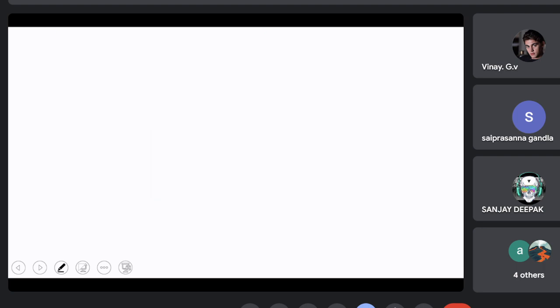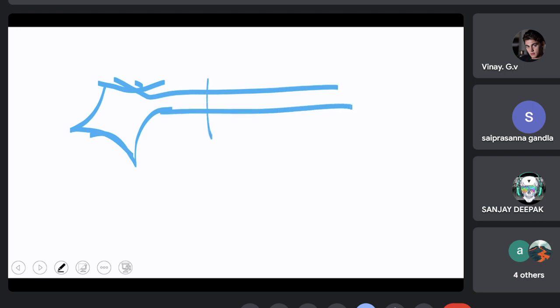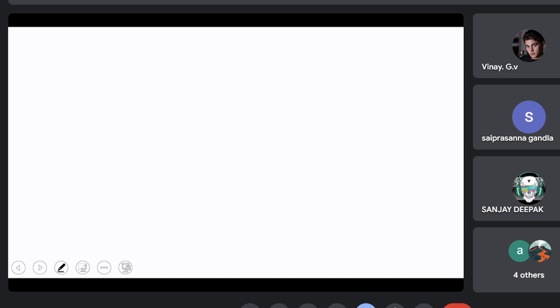Now let us come back to the neuron. So this is a cyton and this is the neuron. So I'm only taking this part for explanation's sake. So there is a neuron.